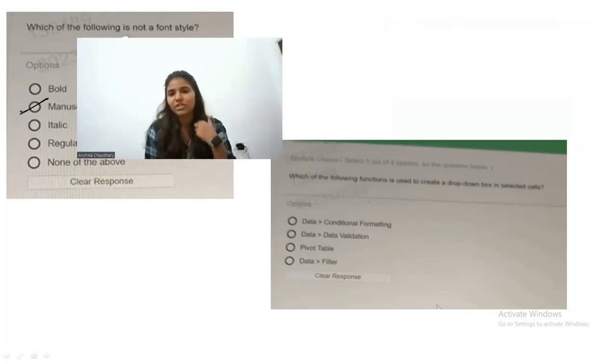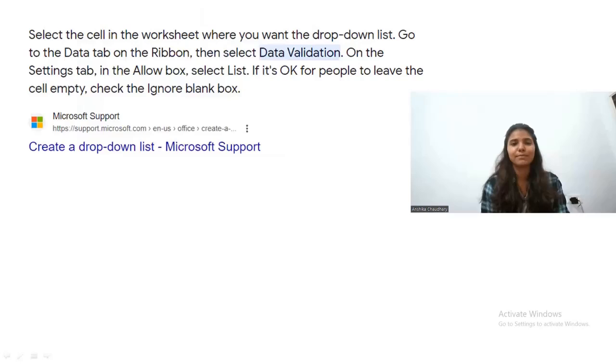The next question is, which of the following functions is used to create a drop down box in selected cells? So to make a drop down box in a selected cell, what will you use? You will go into the Data tab, then Data Validation. Here is the explanation.